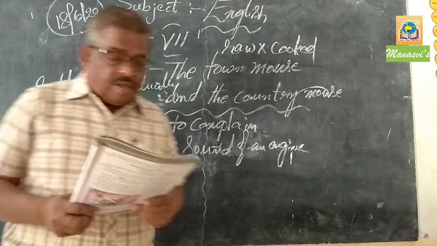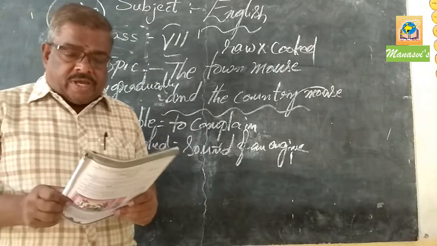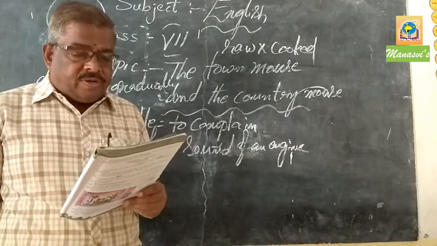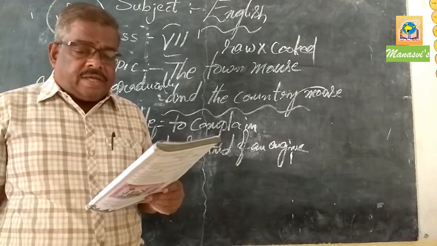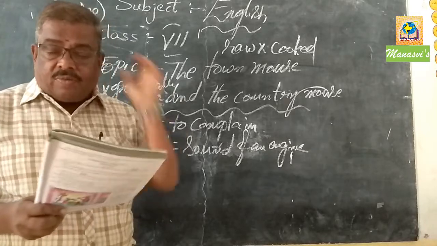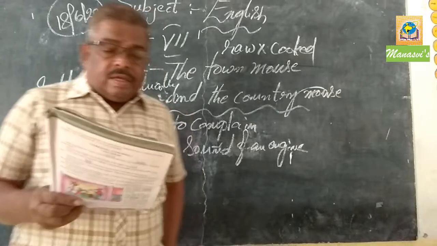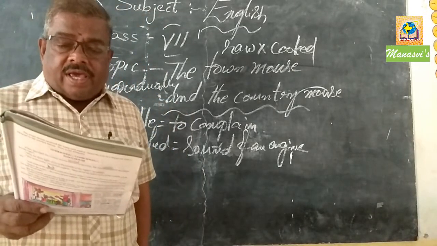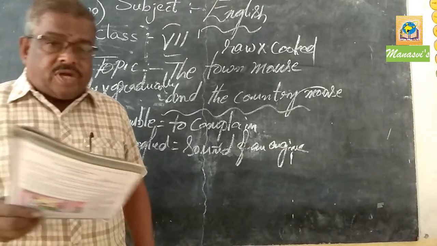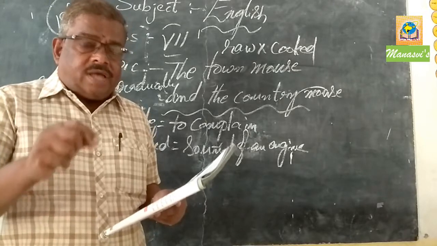Next morning, the town mouse found that there was no breakfast that day. His cousin, the country mouse, told him, "Let us go to the nearby farm to search for food." Farm means field. "We are sure to find something there, a nice piece of fruit or a tender bit of sugarcane. No doubt, we are going to get it."